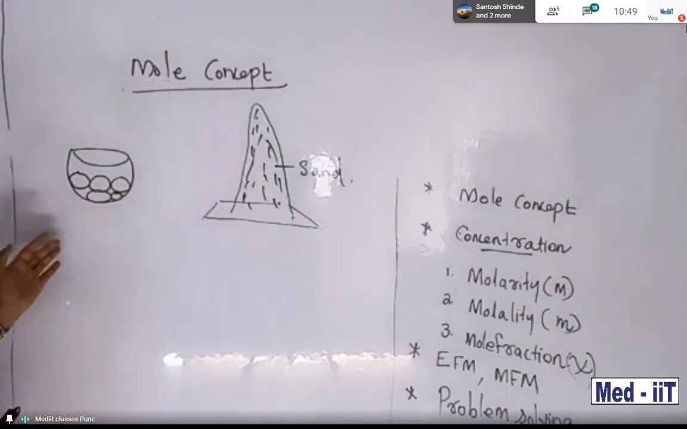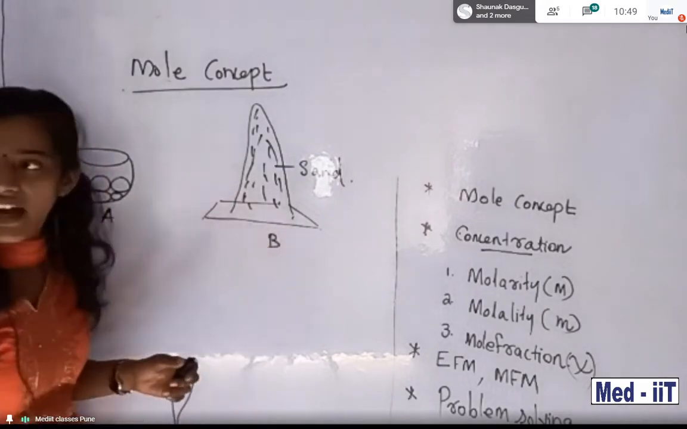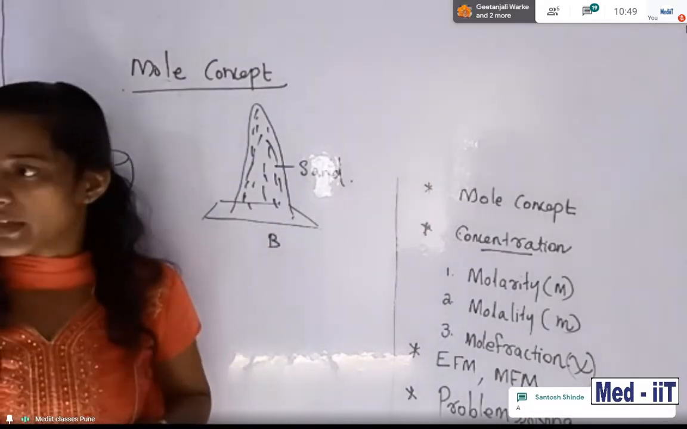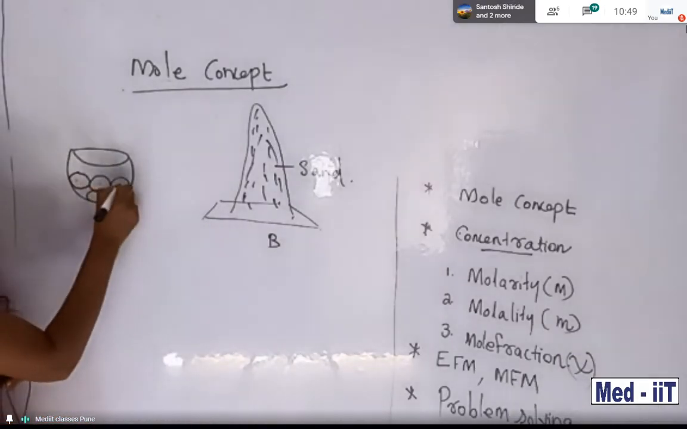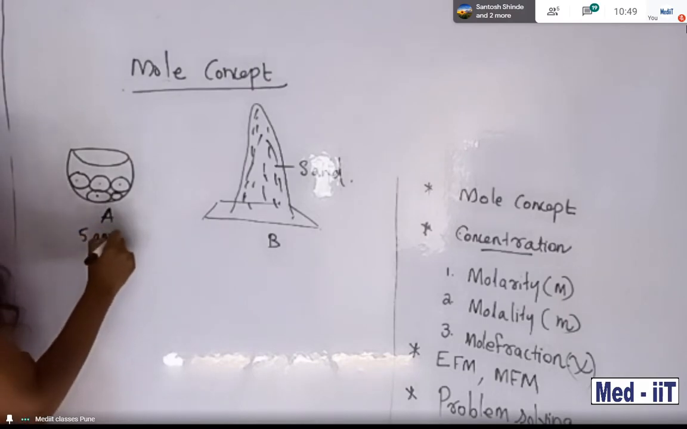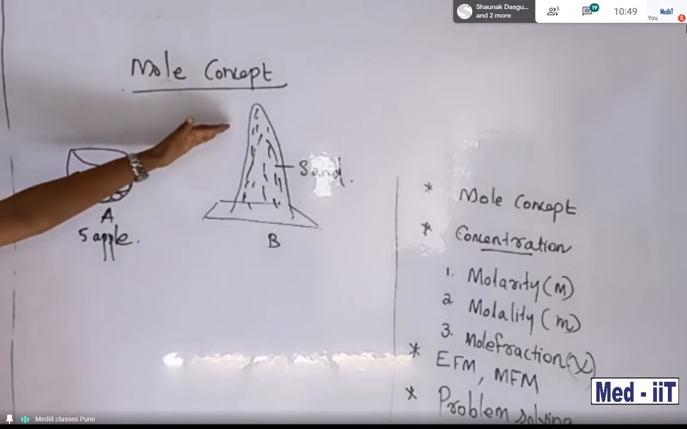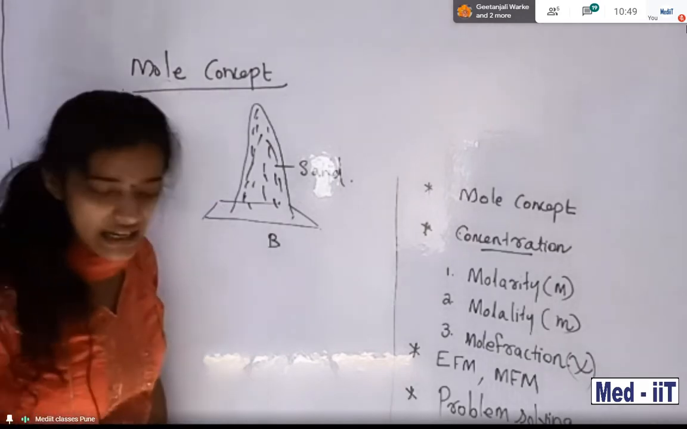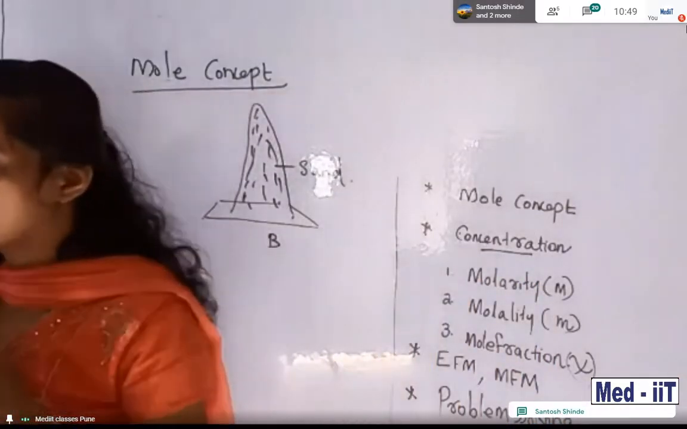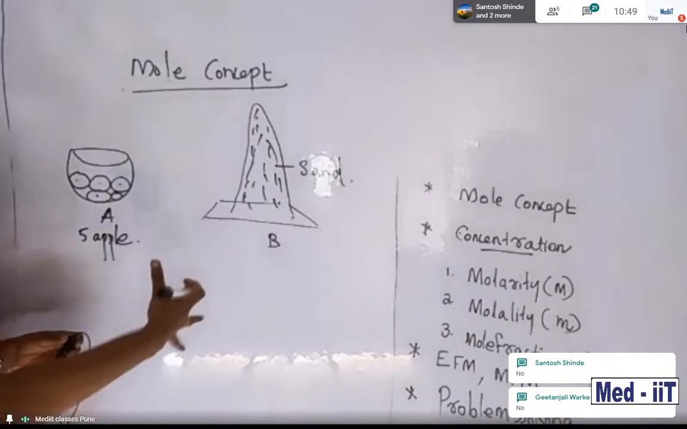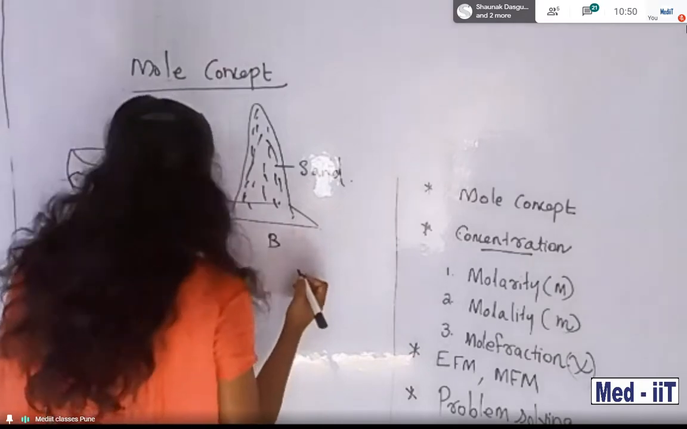Which one is countable? A or B? Students, text me. Which one is more countable? Yes, correct, of course. Suppose the bowl has apples: 1, 2, 3, 4, 5. 5 apples I have in the bowl. But what about the sand? Is it possible to count? No. Why? It is a numerous quantity. You cannot count it.